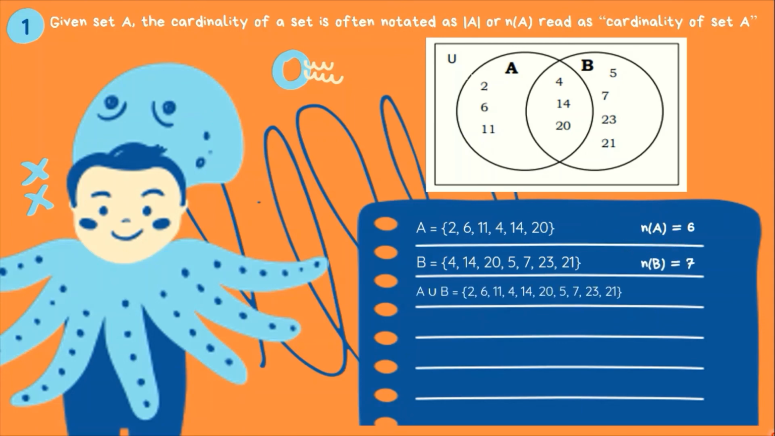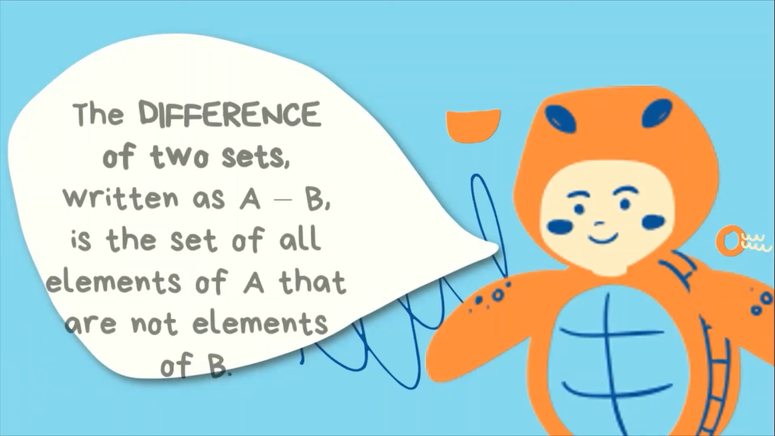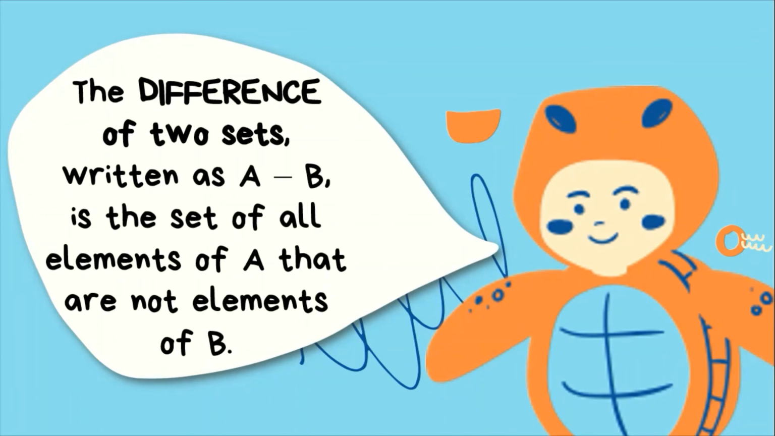A union B ay may cardinality na 10. A intersect B ay may cardinality na 3. Ang A complement ay may cardinality na 4. At ang B complement naman ay may cardinality na 3.